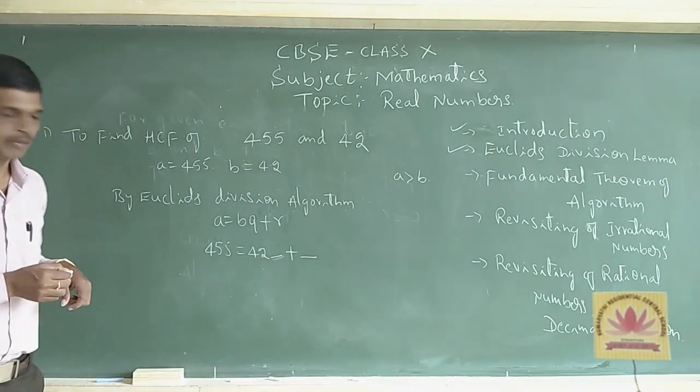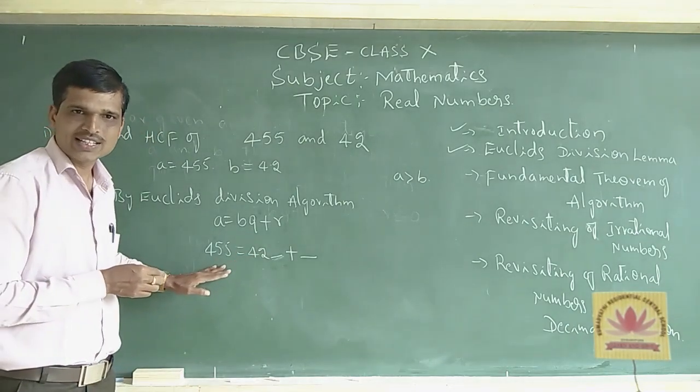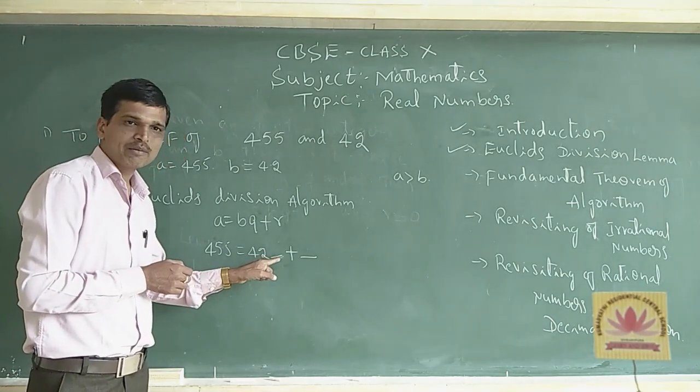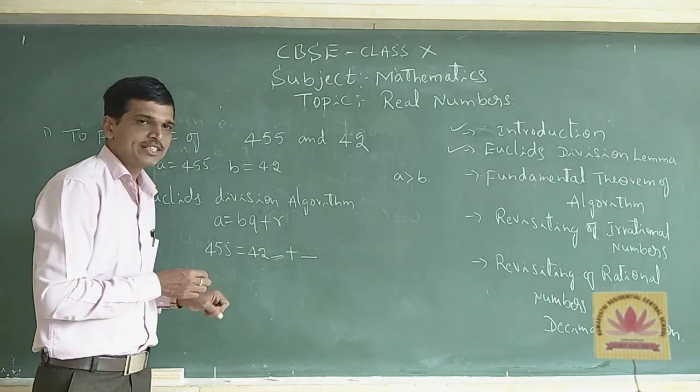This equation can be balanced according to LHS and RHS. How can we balance it? We can multiply 42 by some other number and a remainder will be there. So 42 into how much?